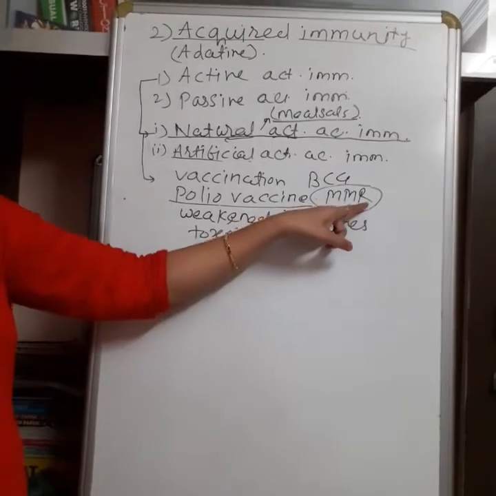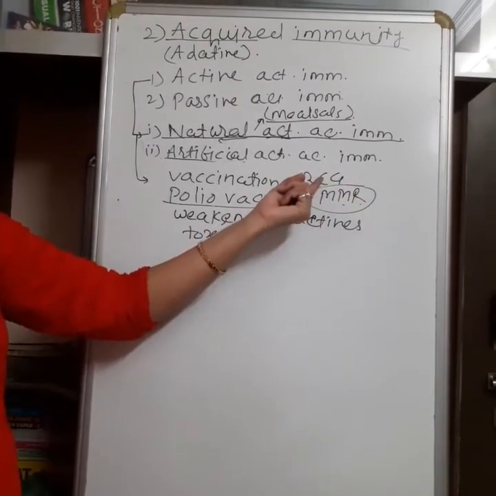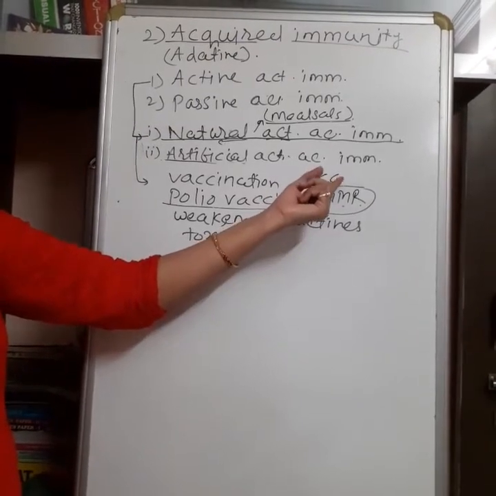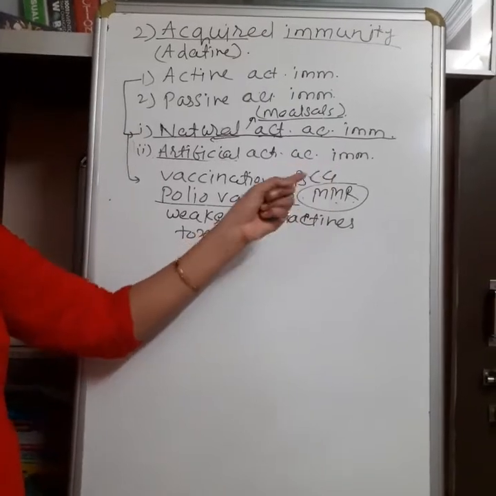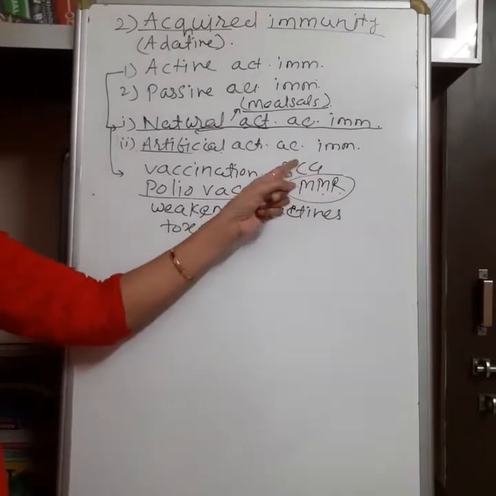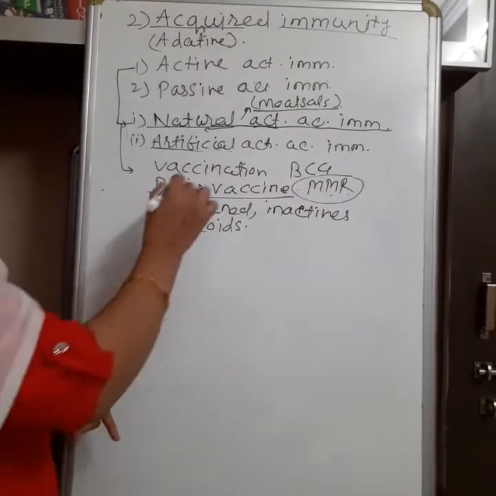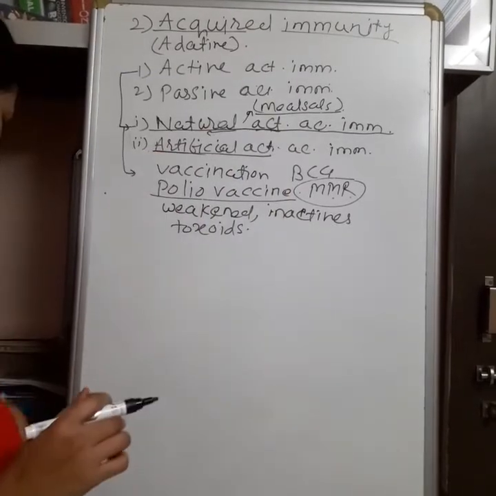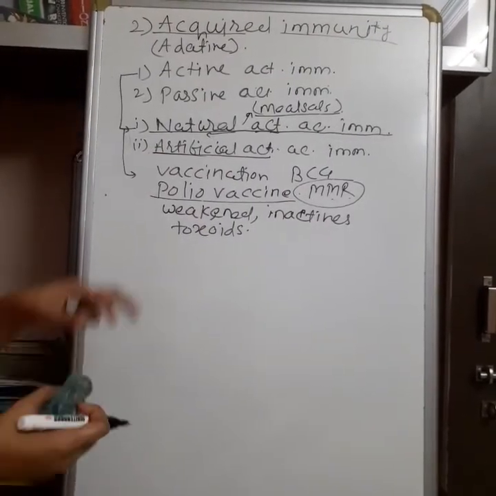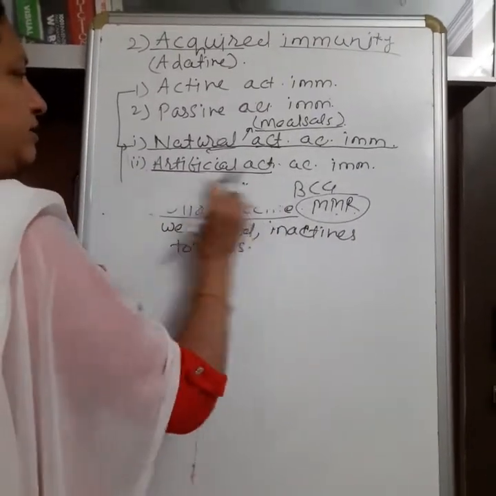The MMR vaccine protects from measles, mumps and rubella. It is helpful for preventing diphtheria, some severe acute respiratory diseases, and TB also. So these vaccines are helpful for activating the immunity, but they are used artificially. So this is the second example of active immunity, artificial active immunity.